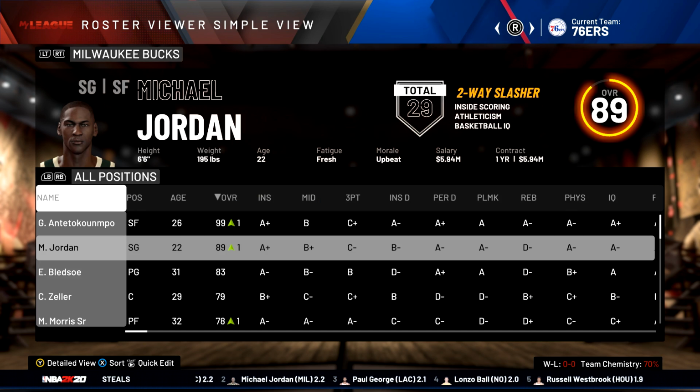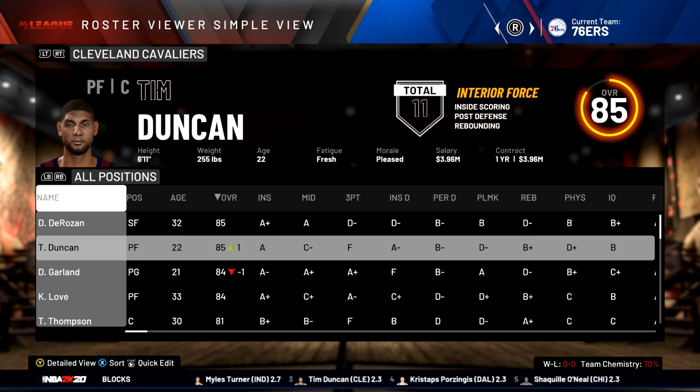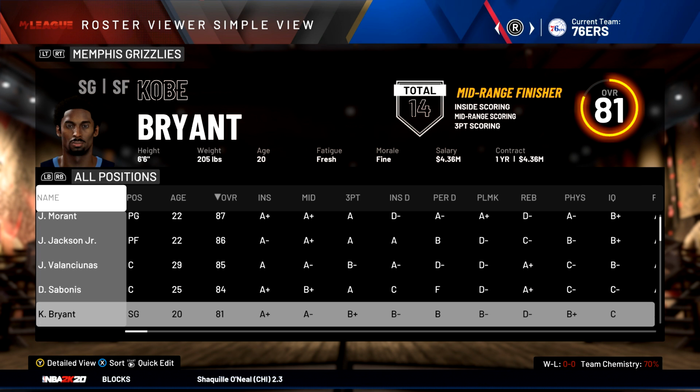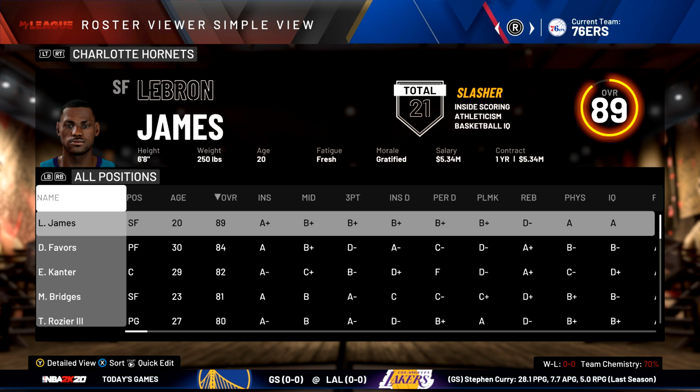Checking out our player improvement going into our second season, Michael Jordan is now an 89 overall, so close to being a 90. Smequle O'Neal is an 86, and the Bulls actually picked up Kawhi Leonard, so they got a good chance to win a championship. Tim Duncan is now an 85 overall. Kobe Bryant gets over that 80 bump, now an 81. Larry Bird is an 88. LeBron James is an 89, just like MJ. So MJ and LeBron are doing the two best out of all the rookies.